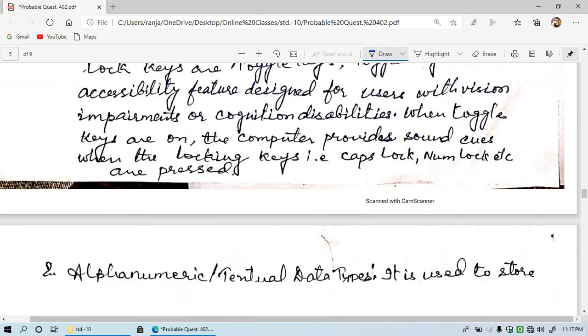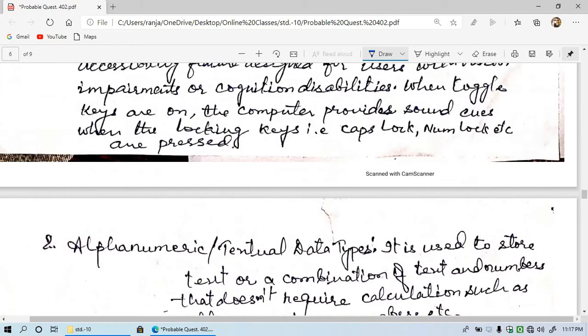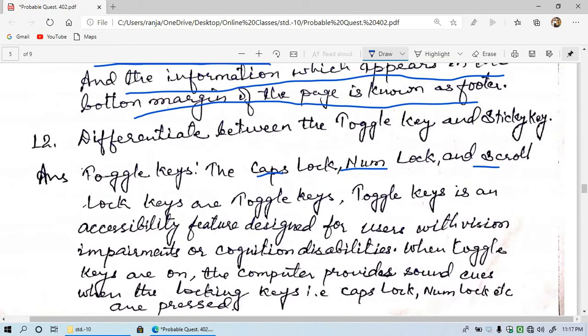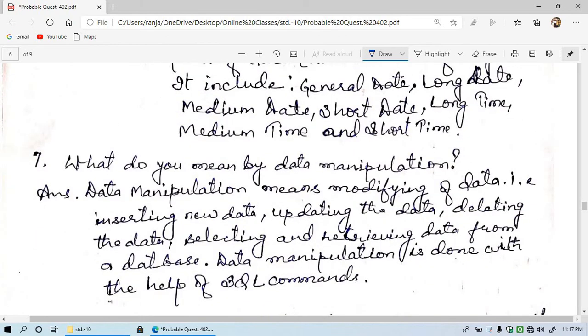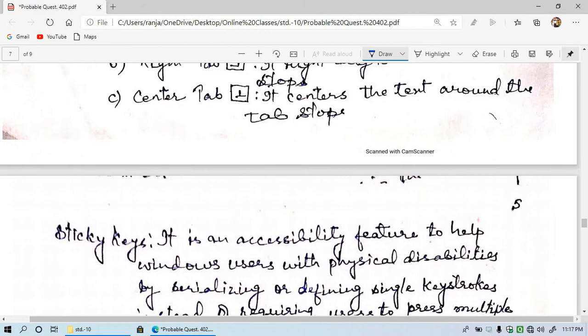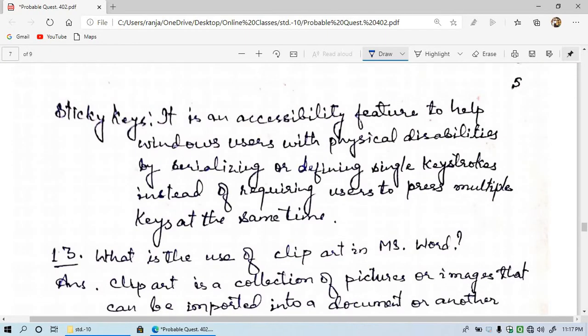So these are the different locks. Now let's see another question. Here it was num lock and scroll lock. The answer has been written two times.